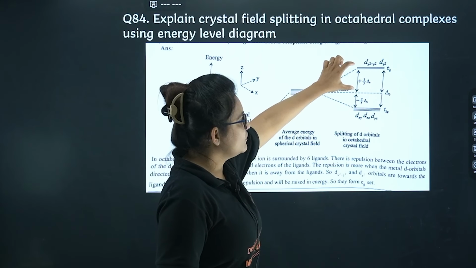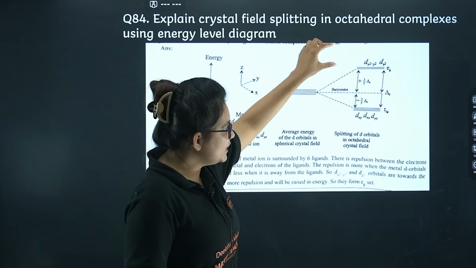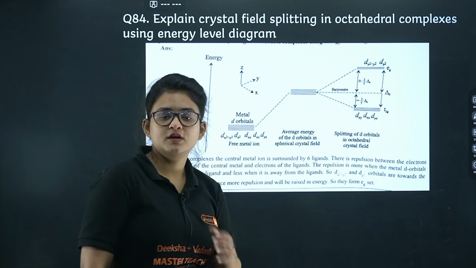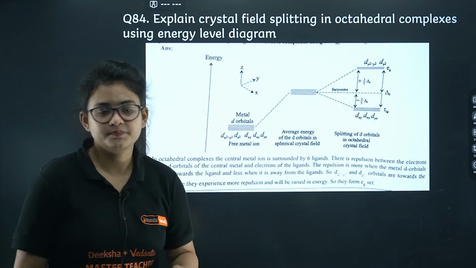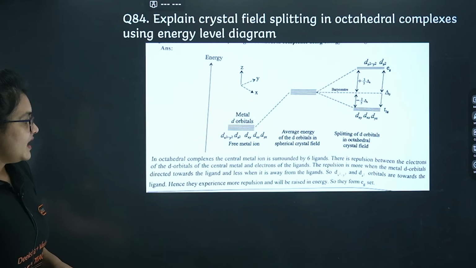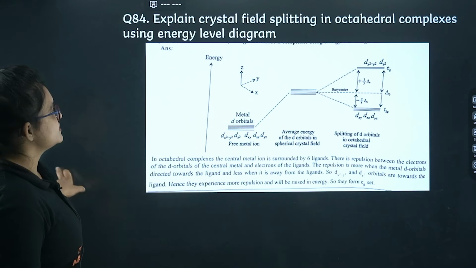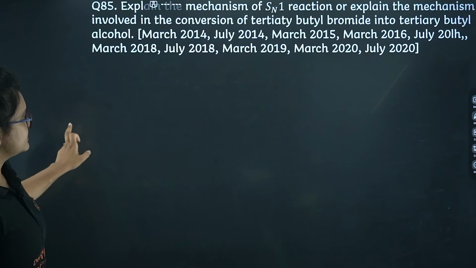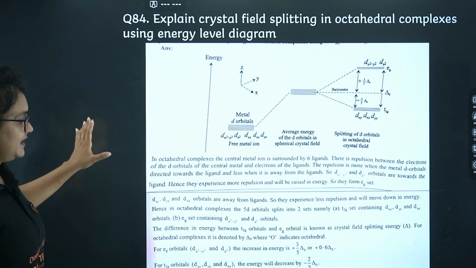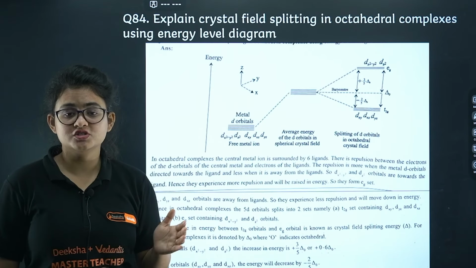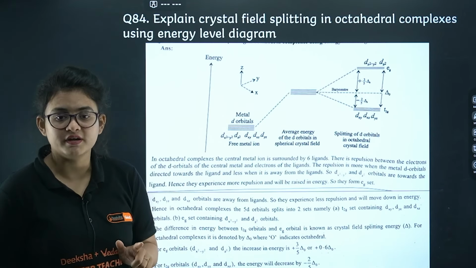From the middle, this particular line is called the barycenter. Above the barycenter, the amount of energy is 3/5 del O. Below the barycenter, it is minus 2/5 del O. The minus sign indicates stability. Hi guys, is it clear to you? Let's proceed. The entire thing is explained. You can just take a snap, or better, don't go for the shortcut method.